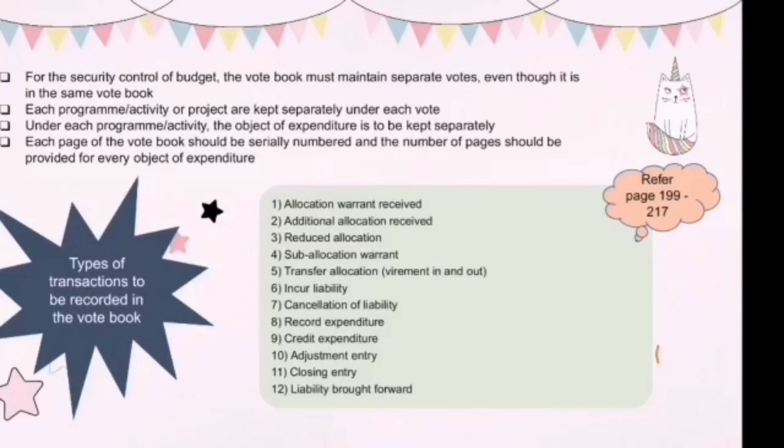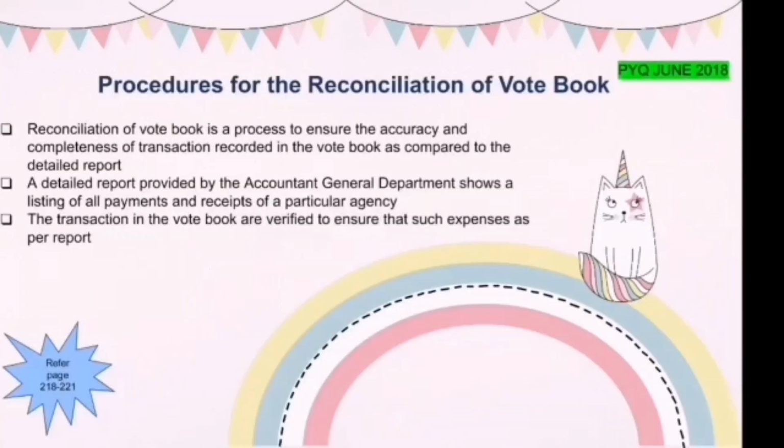There are 12 types of transactions to be recorded in the vote book. They are allocation warrant received, additional allocation received, reduced allocation, sub-allocation warrant, transfer allocation, incur liability, cancellations of liability, record expenditure, credit expenditure, adjustment entry, closing entry, and liability brought forward.